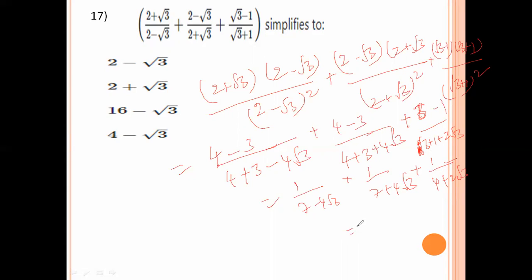So simplify this one. 7 plus 7, 14. 14 plus 4, 18. After simplifying we get 16 minus root 3. So option number C is the right answer.